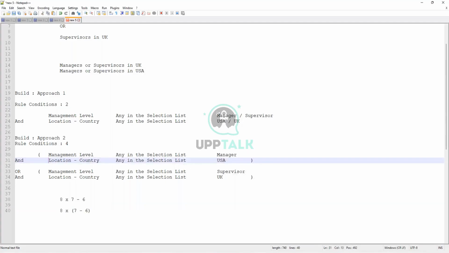With the use of brackets, we can bunch up the rule conditions, and then we can write really complicated rules. But do you think the sequence of these rule conditions is important when we write this? The way we write the rules, or the logic we put in, is more important than the sequence.